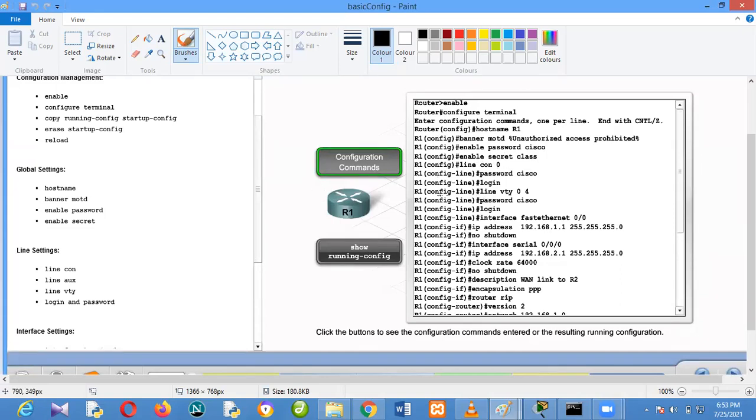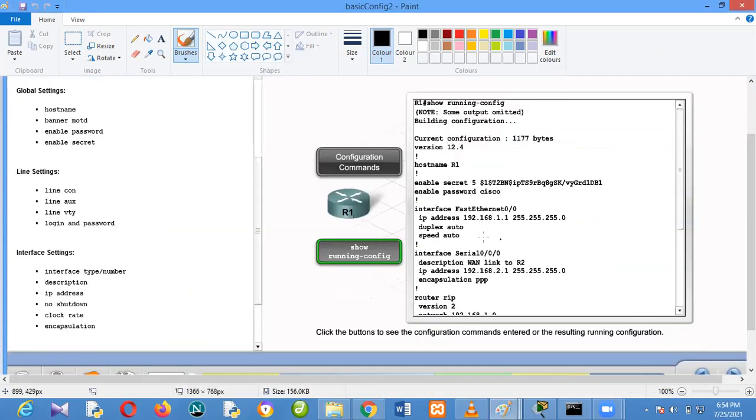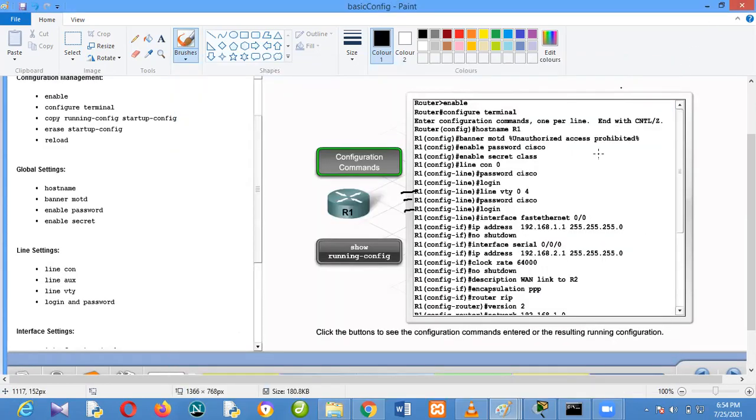Can you see when I talk about VTY, see the line VTY here. You can say the password is Cisco, and at any login, you should demand that. We've done this before. We even treated local login. Oh, local login is not here. I even taught us how to make it local login, so that when you try to telnet, instead of just asking for a password, you can do local login. We've done this before.